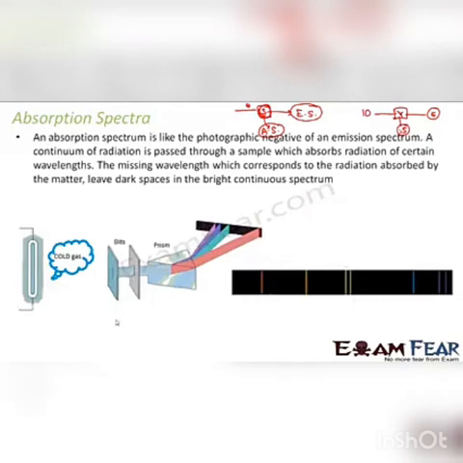Whatever your incident radiation was, from that incident radiation, if you subtract only these parts, the remaining will be your emission spectrum. So if you think of an emission spectrum, it will be just the reverse of this. In case of emission spectrum, these areas will be dark and the remaining areas will be bright, right?